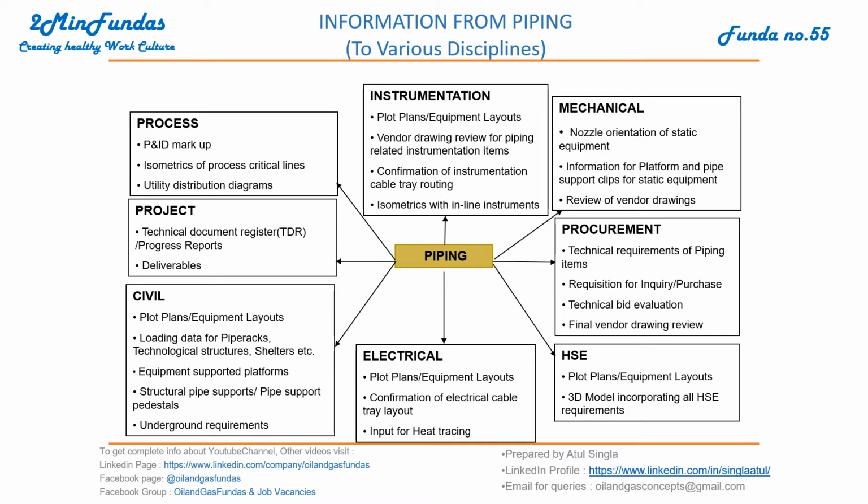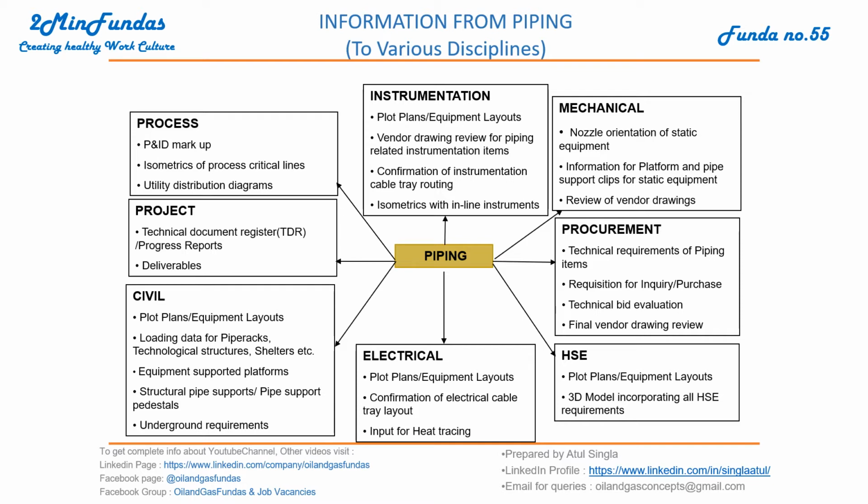Also, process keep on asking for isometrics to finalize the line sizes, to finalize PSV sizes, control valve, etc. And also the utility distribution diagrams are prepared by piping and they pass it to process for their final approval and incorporation. For the project team, piping keeps on giving input based on TDR, technical document register. All the deliverables which piping has to deliver, they keep on passing to the project team for their approval.